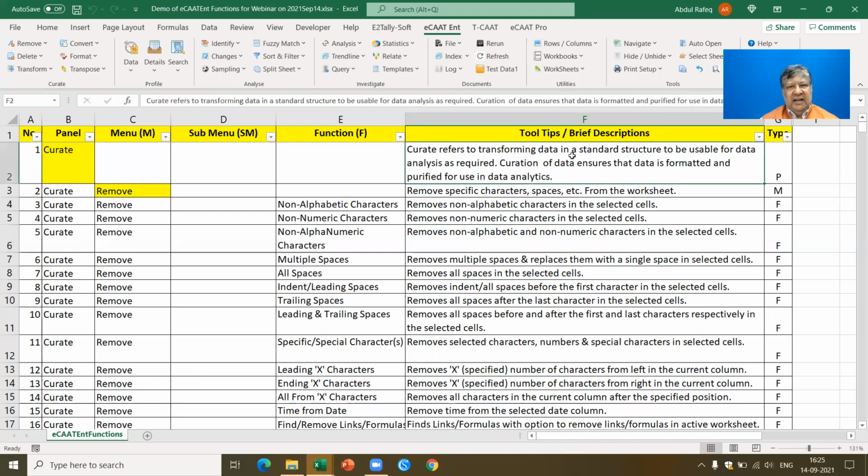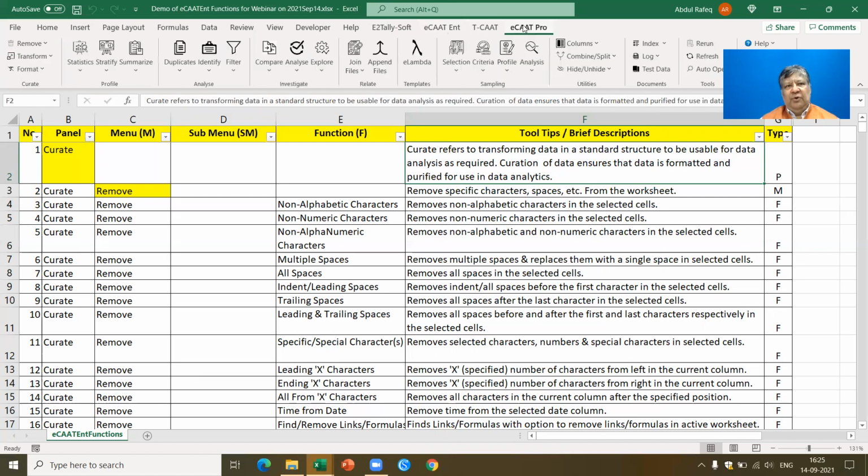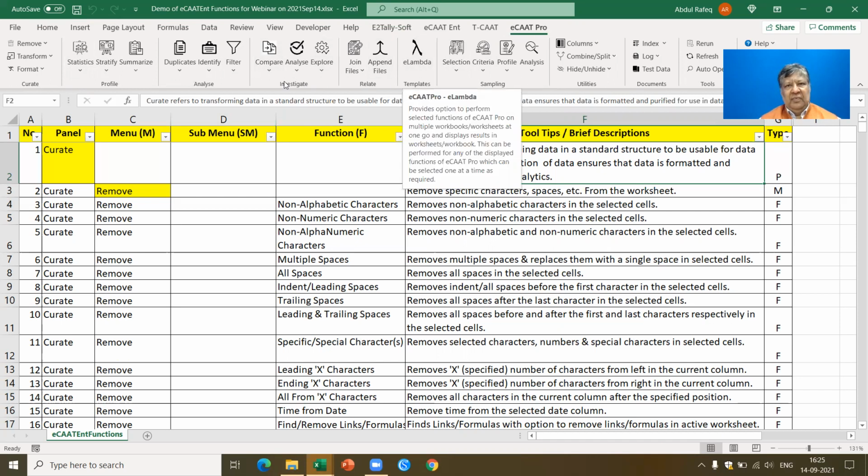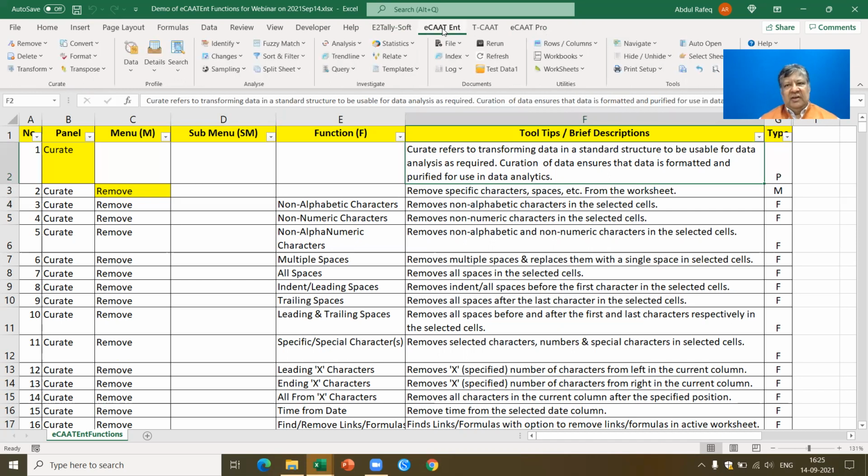Now, let's get started. ECAT, as I said, I'm going to use ECAT Enterprise only. If you look at ECAT Pro, the type of functions would be different because here we have 394 functions, whereas in ECAT Pro, we have 137 functions. These functions are organized in a different way to make it much more user-friendly, with a much more graphical interface, because there are fewer functions. Now, let's come back to ECAT Enterprise and start performing some of the functions, so that we get an idea about what we can do with ECAT.